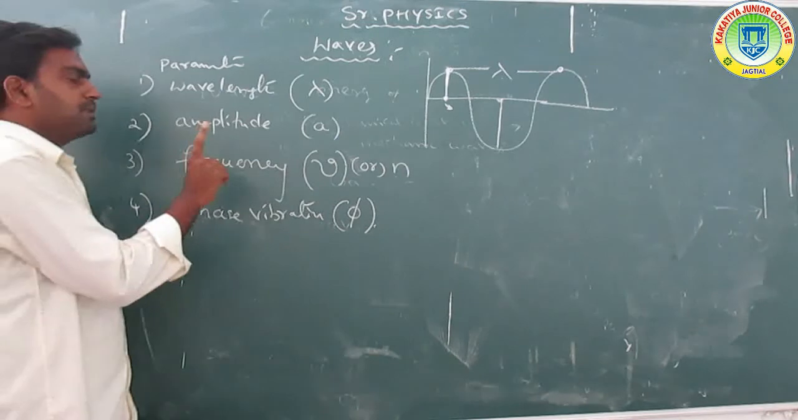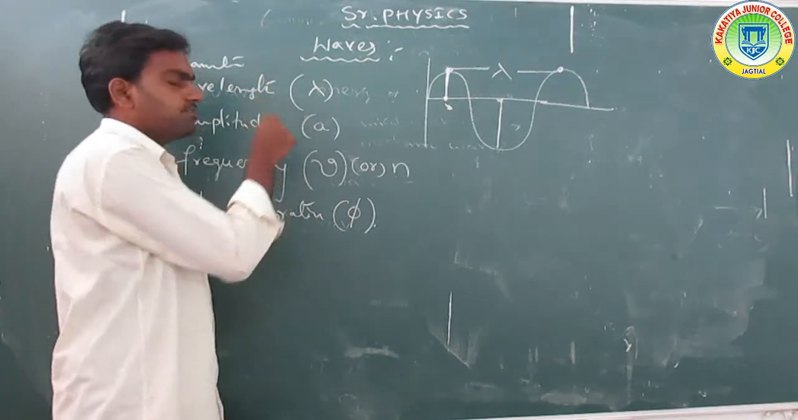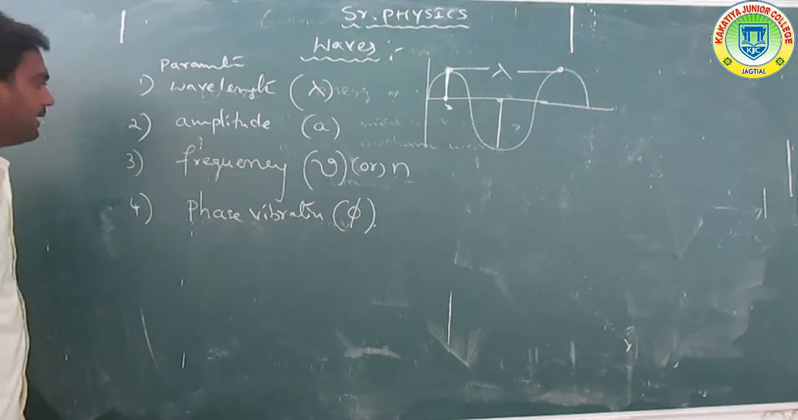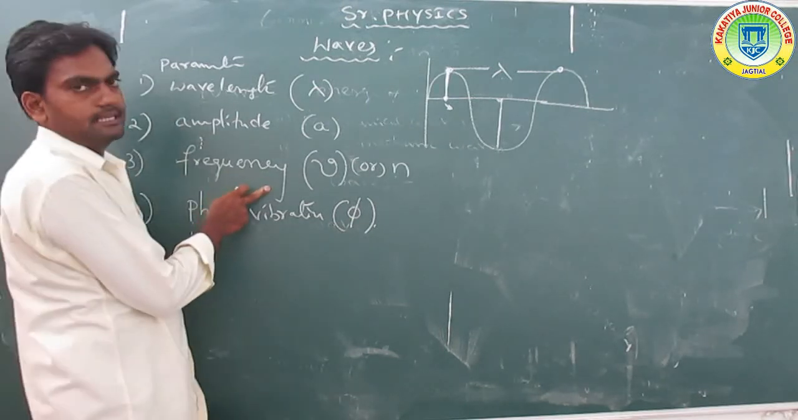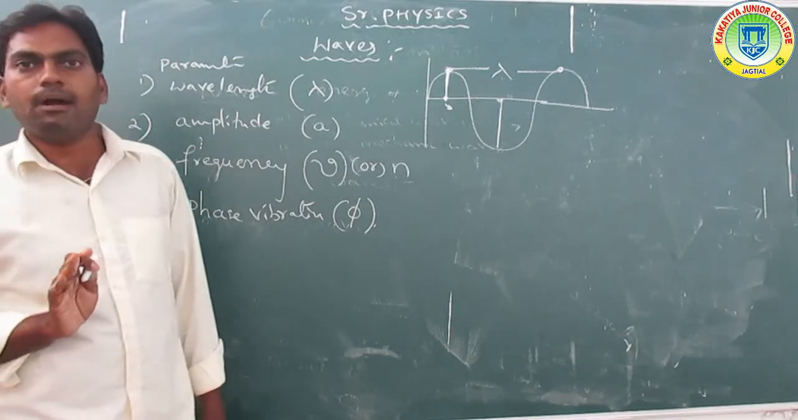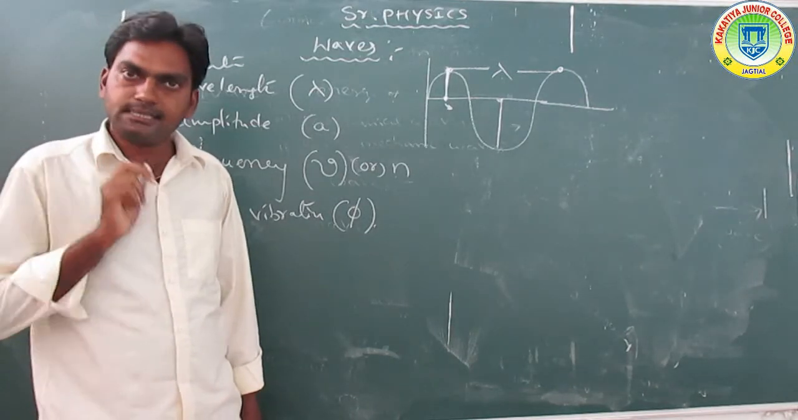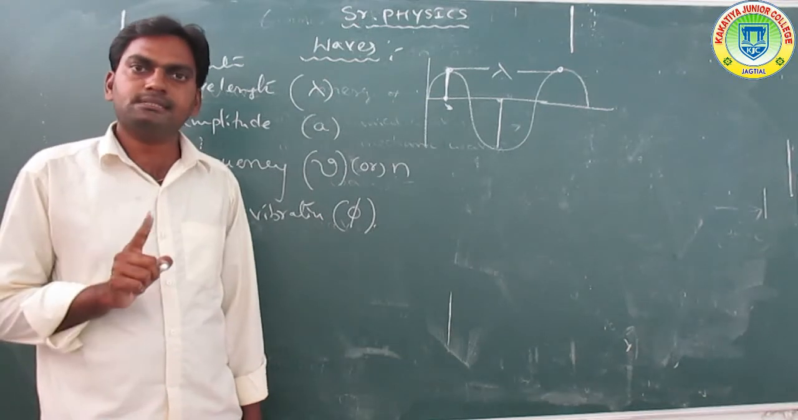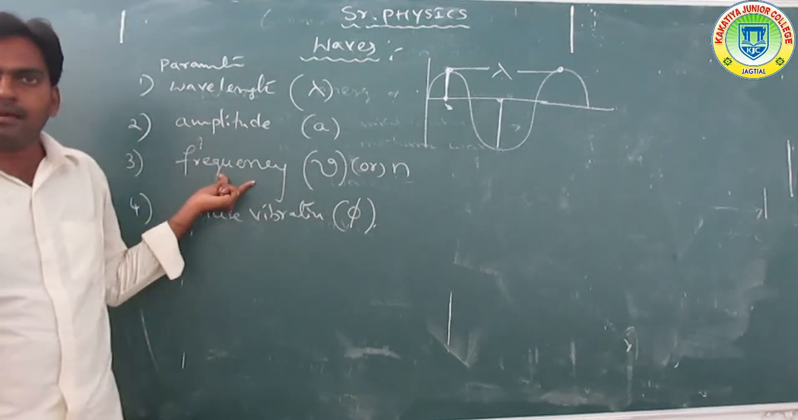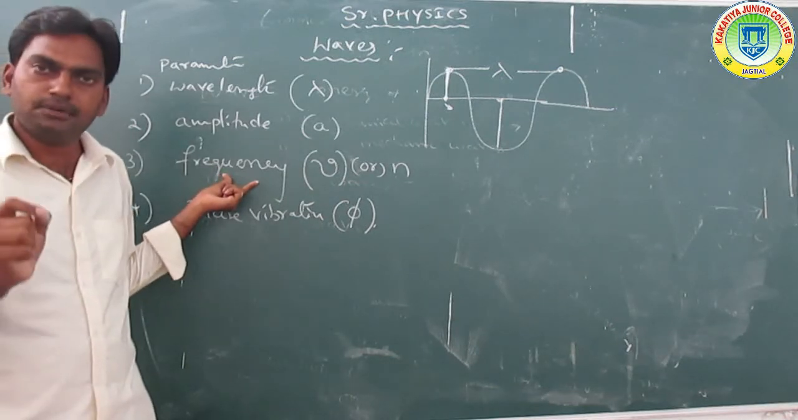Okay, so amplitude is denoted by the small letter a. Got it. Now the next one is frequency. So what is frequency? Frequency is nothing but the number of vibrations in 1 second. The number of vibrations in 1 second is called the frequency.